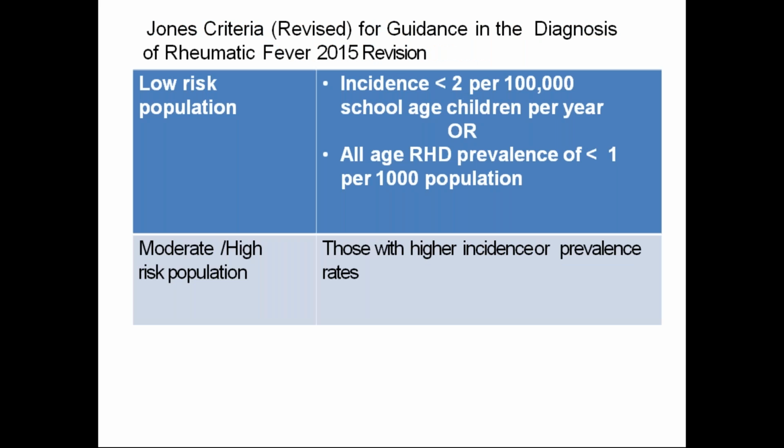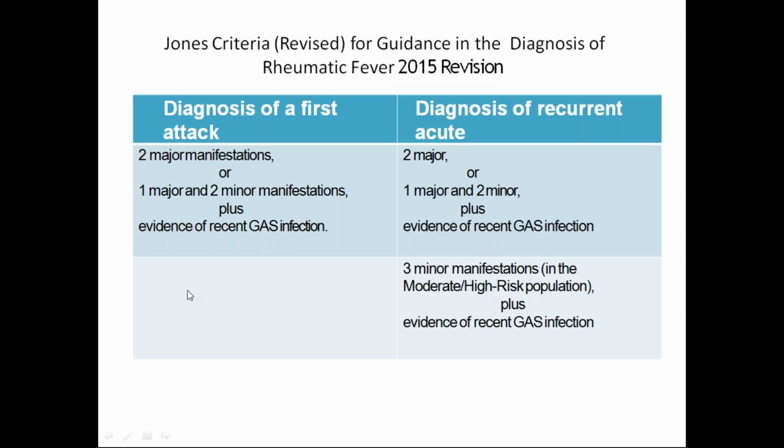So this is the thing I already discussed. What is a low risk? Incidence of less than 2 per 1 lakh school age children per year, or all age rheumatic heart disease prevalence, because prevalence includes both old and new cases, of less than 1 per 1000 population. Those with higher incidence or prevalence rate, we call a moderate or high risk population.